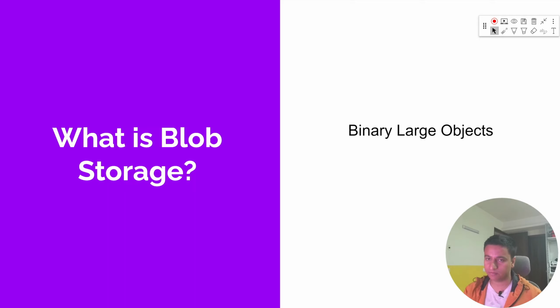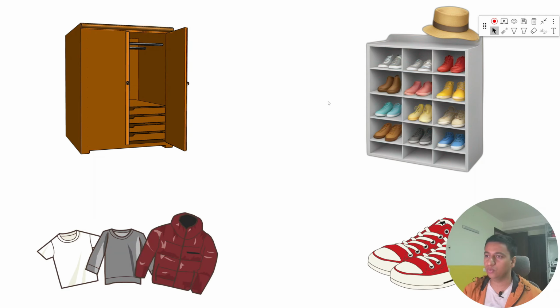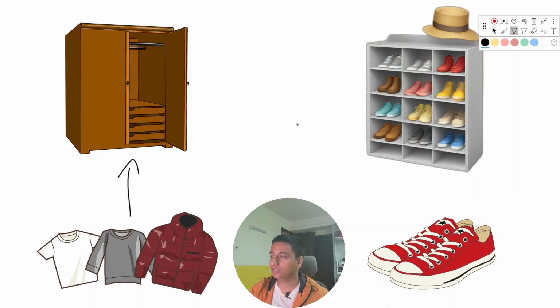Let's say I give you a wardrobe and I give you a shoe rack, and I ask you, where will you put the clothes? Obviously your answer will be in the wardrobe. And if I ask you, where will you put the shoes? Again, your answer will be in the shoe rack. Why? Because those storage options are more appropriate for that data.